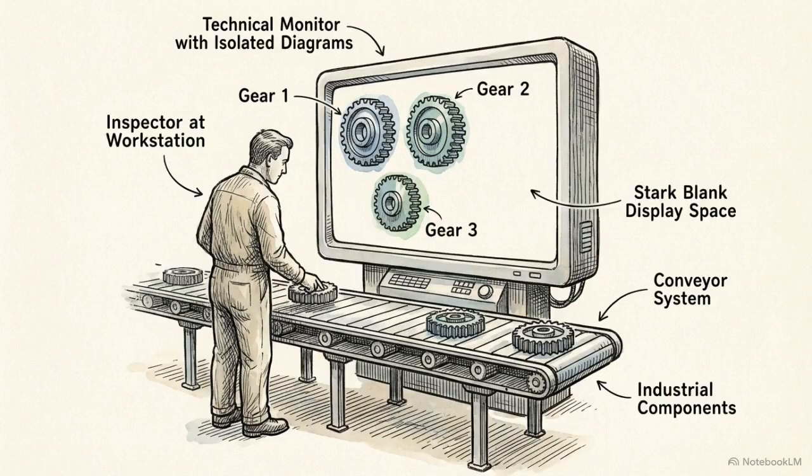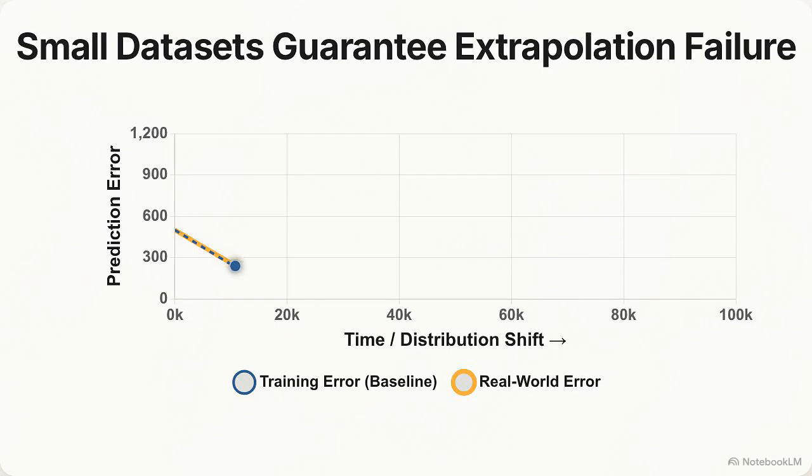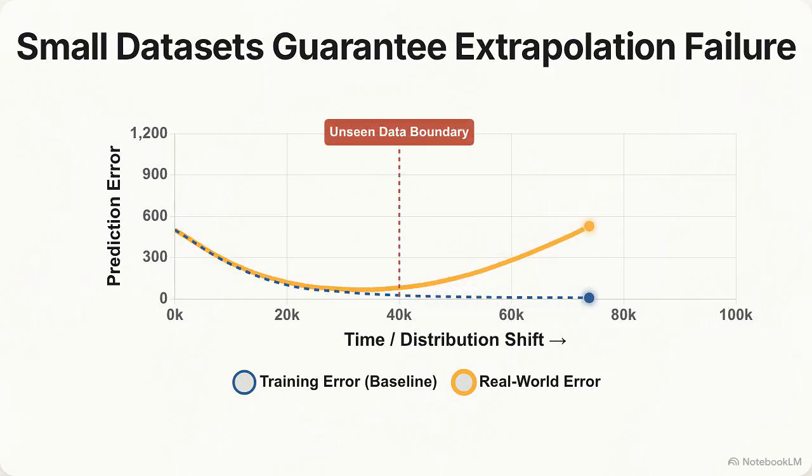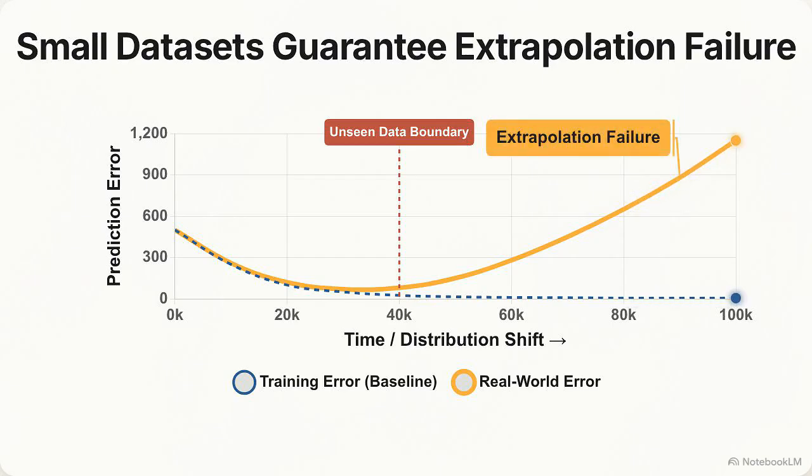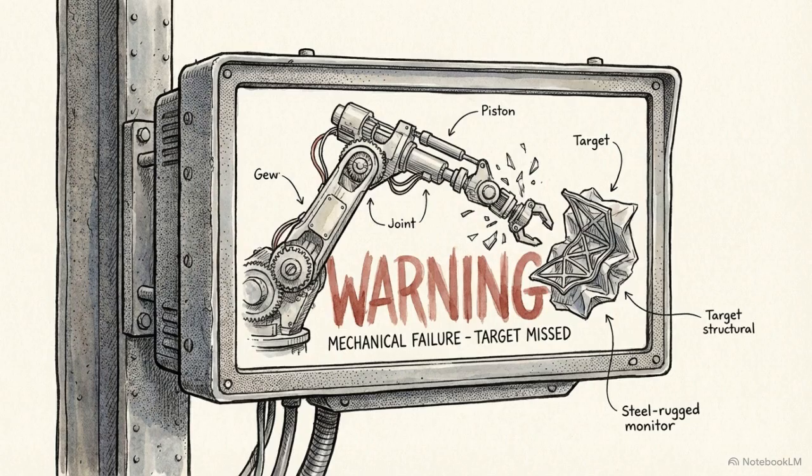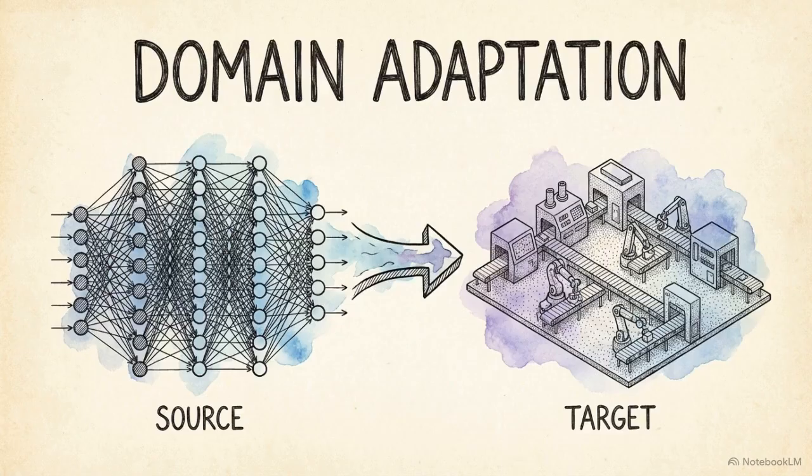There is a severe constraint in applying these architectures. Unlike theoretical research domains, manufacturing environments rarely possess millions of perfectly labeled data points. Attempting to train a deep, multi-layer network from scratch on a small domain dataset guarantees severe extrapolation failures. The model will collapse when presented with any variance on the factory floor. We mitigate data scarcity by utilizing transfer learning.